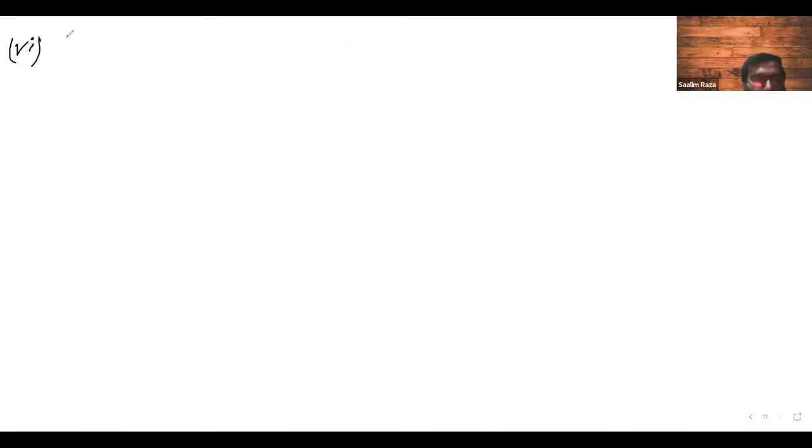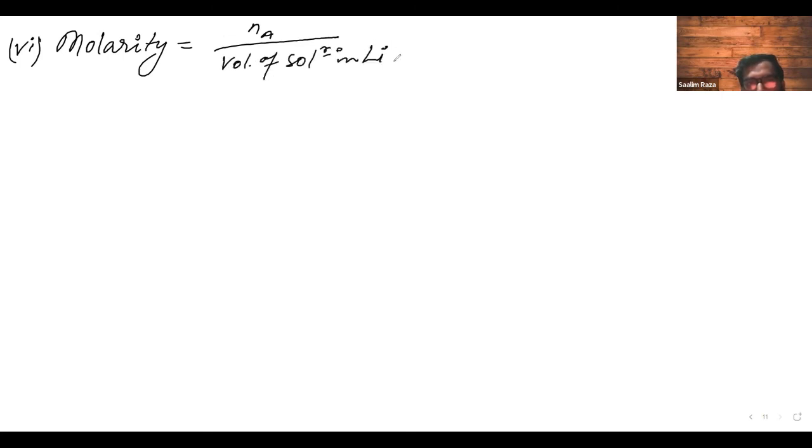Molarity. Anyone? What is molarity? Number of moles of any component A upon the volume of solution in liters. Let us do a quick question on this and then we will move on.